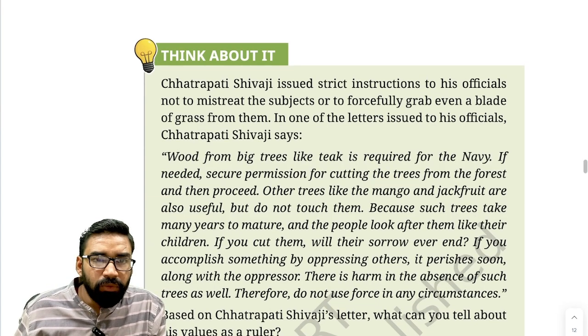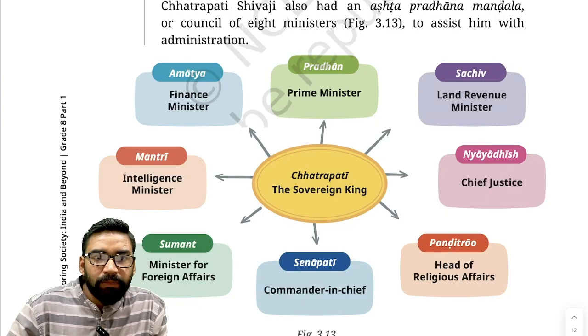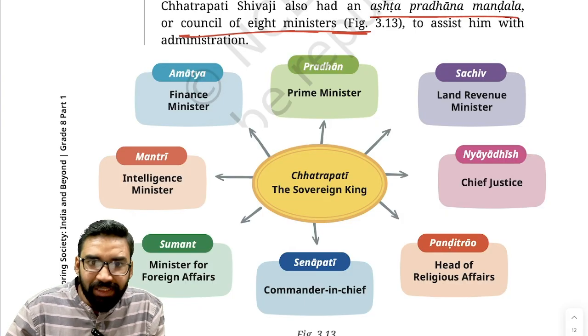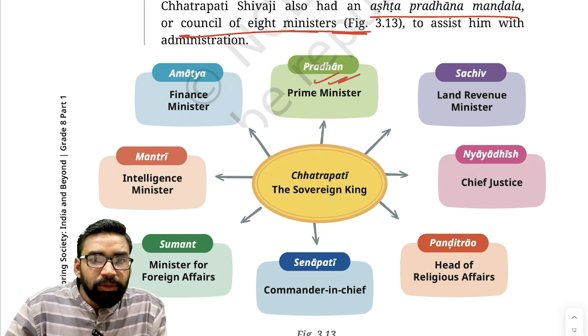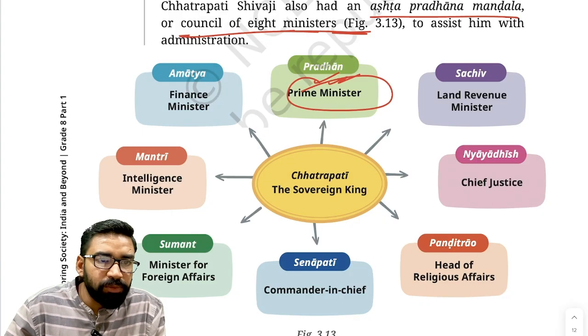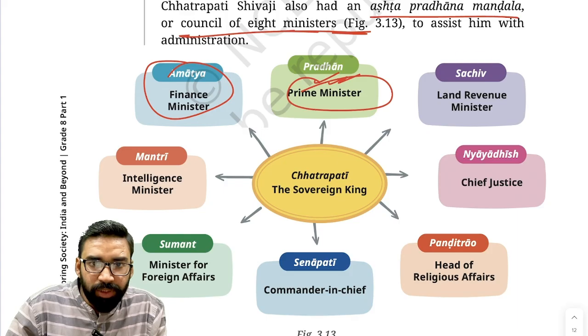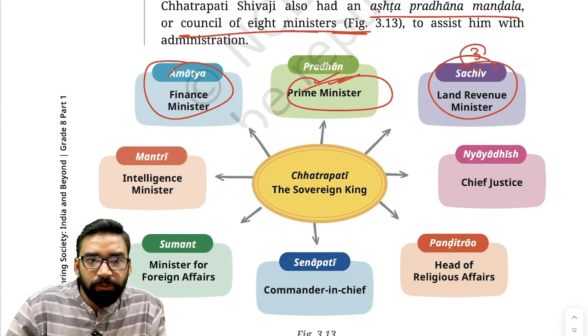Okay. Now, apart from this, Shivaji's Ashtapradhan. Ashtapradhan means 8 council of ministers. As you can see in this chart, the first was Prime Minister Pradhan, who will look after overall administration. Second will be Finance Minister, called Amatya. Third will be Land Revenue Minister, called Sachiv.